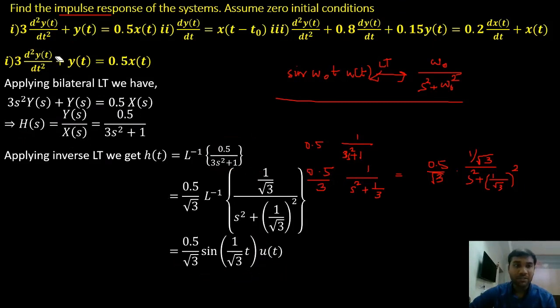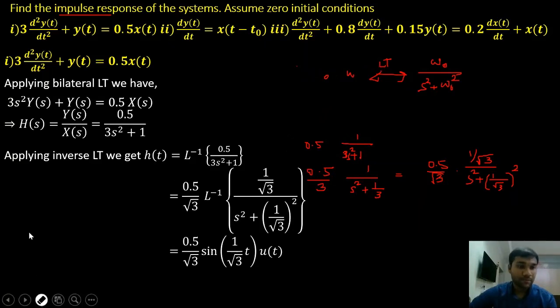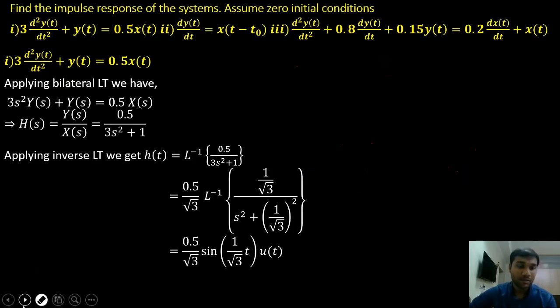We were given a differential equation. From that, we have found the transfer function of the system by taking Laplace transform on both sides. And then finally, I'm going to apply inverse Laplace transform to the transfer function and then get my impulse response. So this is the first part. Now we'll do the same thing for a second problem.